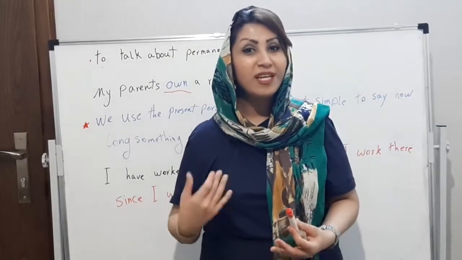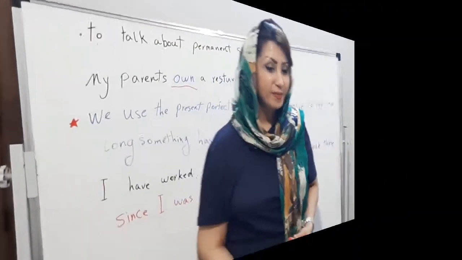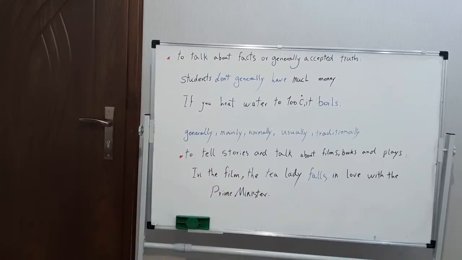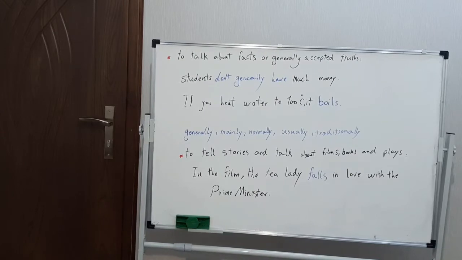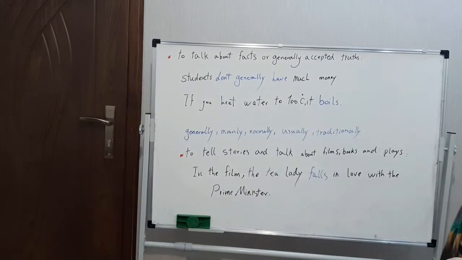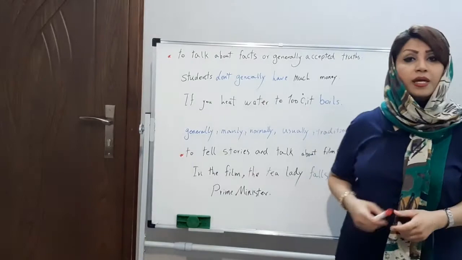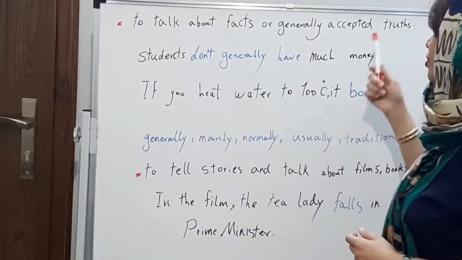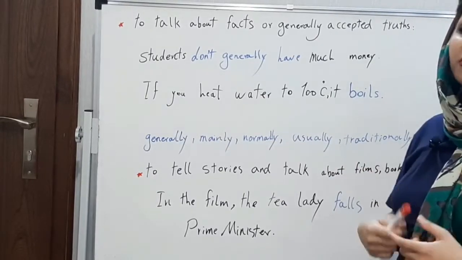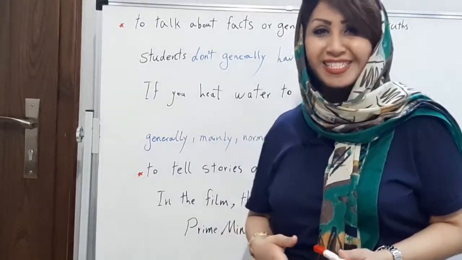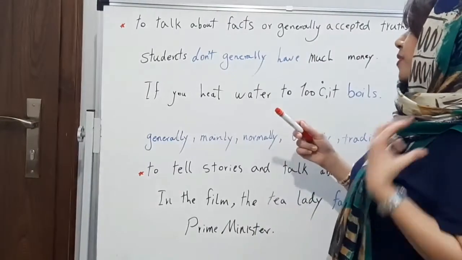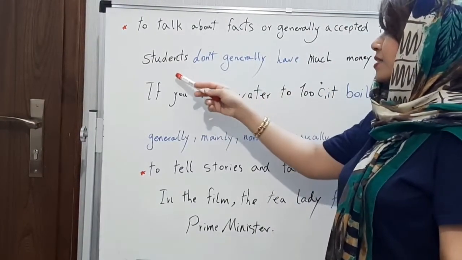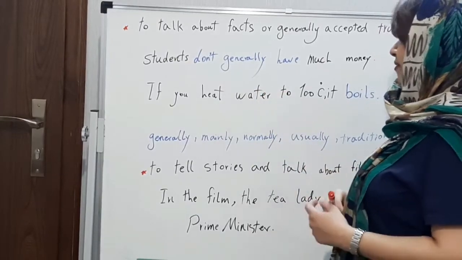Next usage of present simple. We have another usage: to talk about facts or generally accepted truths. Now we have this sentence: students don't generally have much money.